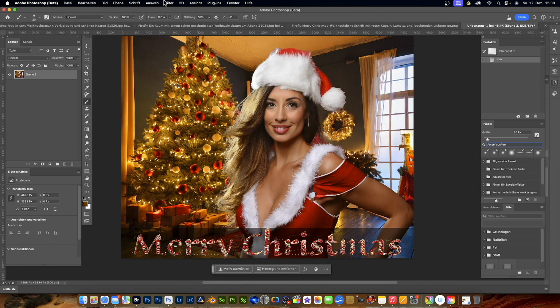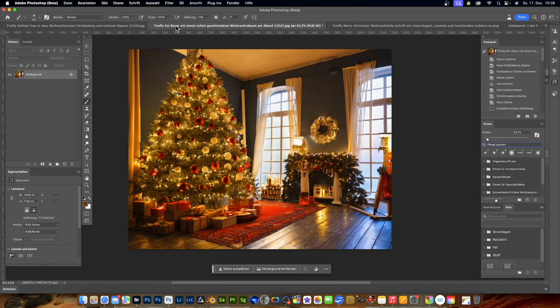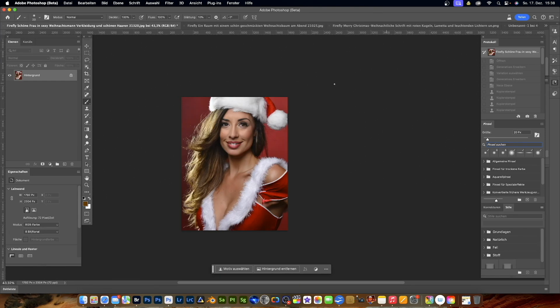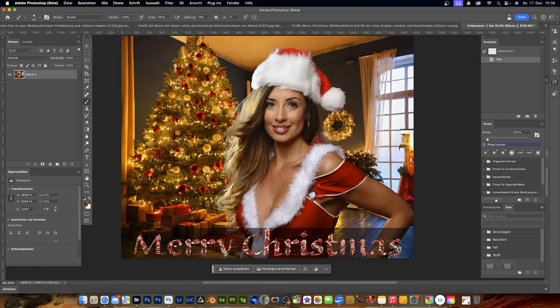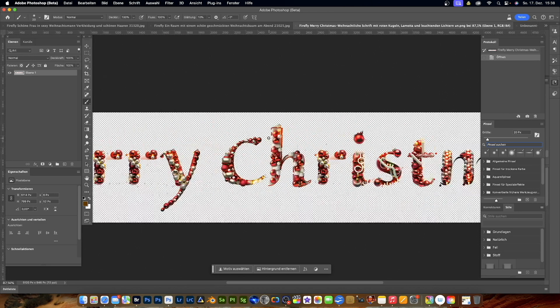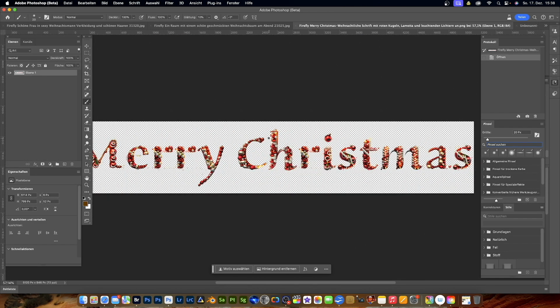Here, as said, is the finished photo, and I first generated this photo in Adobe Firefly. I'm going in there with you in a bit, and then I have already isolated them. I will reset that now. We are going to do it together. That's how the image looked before. I also generated this image in Adobe Firefly, and then I generated a caption. Where is it now? Here. This lettering I also generated in Firefly, and now we are going to put it all together.